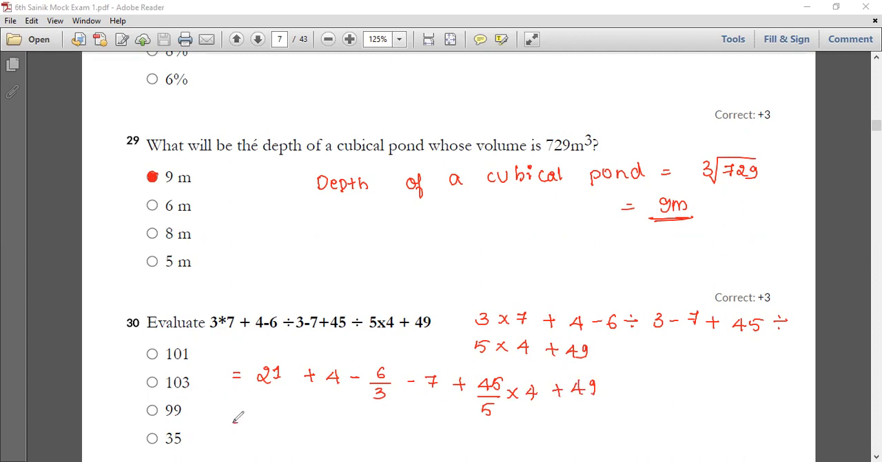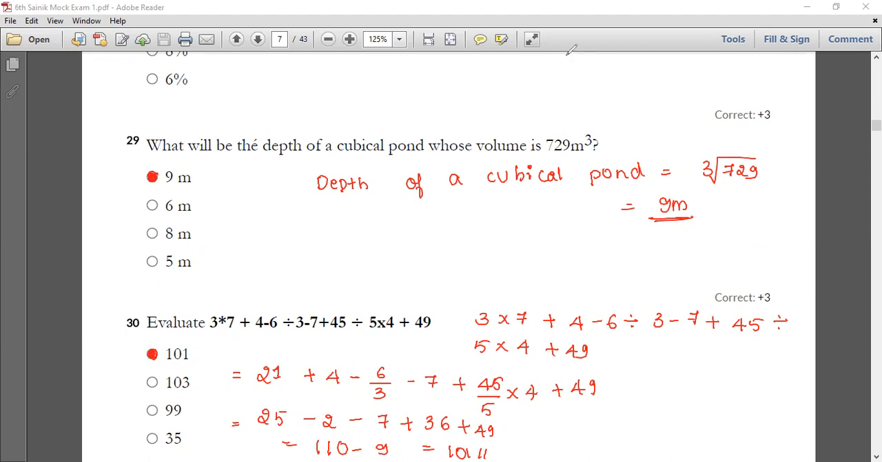And now 21 plus 4 is 25, minus 2, minus 7, plus 36, plus 49. And now you are going to get 110 minus 9. If you add and subtract, finally you get 101 as the answer. So I can tell option A is the correct answer for your 30th question.